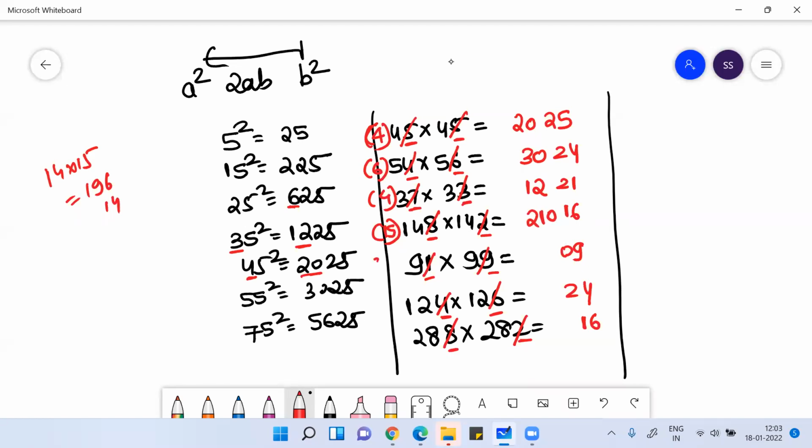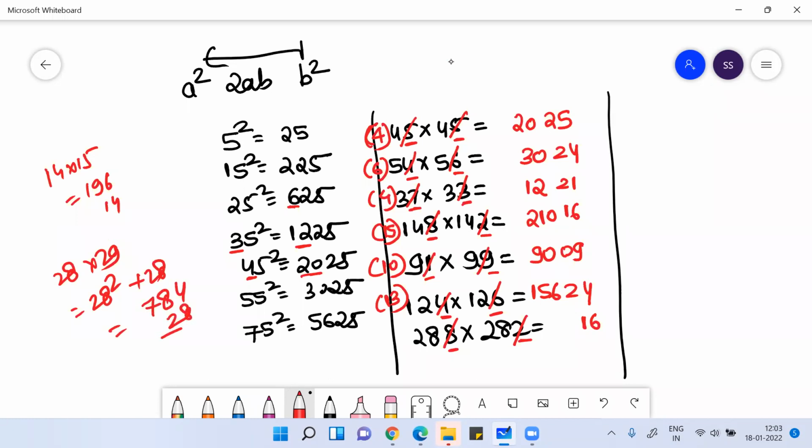Next digit of 9 is 10. 9 tens are 90. Next digit of 12 is 13. 13 12s are 156. Next digit of 28 is 29. So 28 square plus 28. 28 square is 784, right? Plus 28, if you do, you will get 812. Clear, everyone?